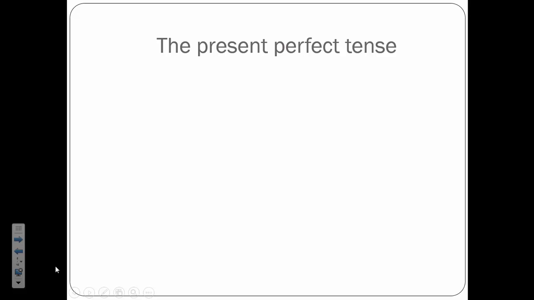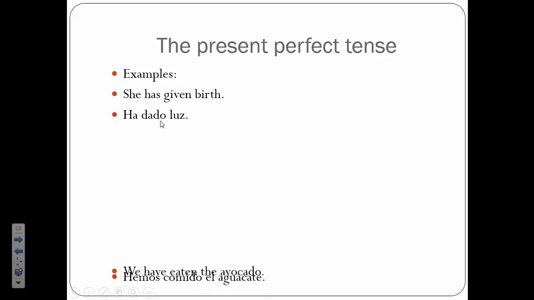So let me show you some examples of the present perfect tense. Here's the first one. She has given birth. Ella ha dado la luz. I'm using the verb haber, and I'm conjugating it. Here she has, and then I use the verb dar, and if I took off the AR, I would add ado. Ella ha dado la luz.